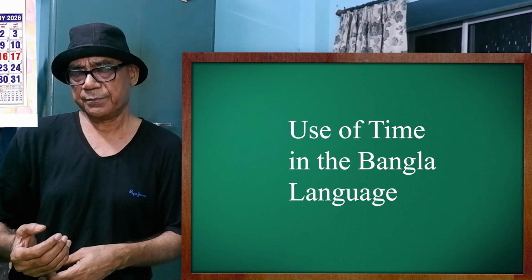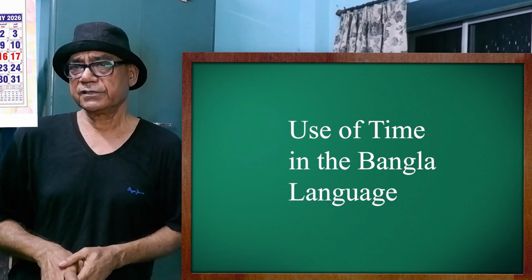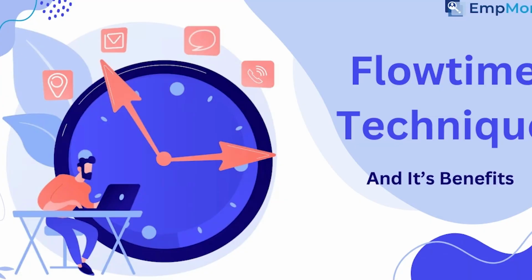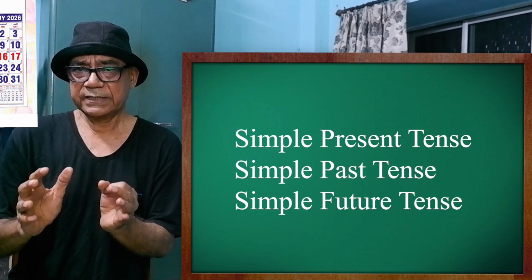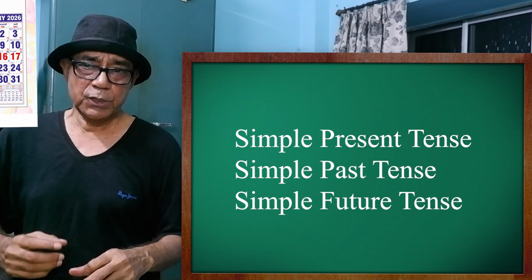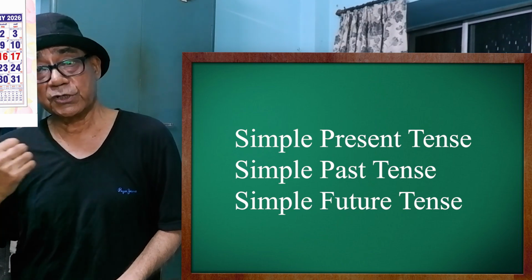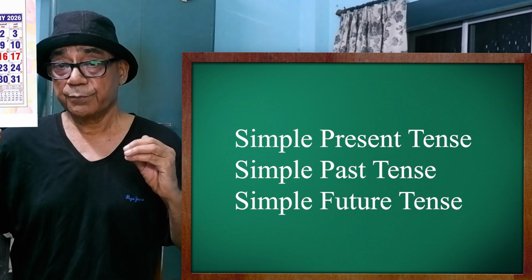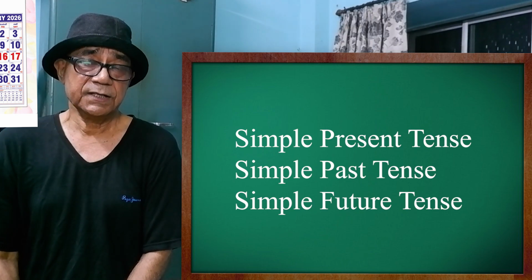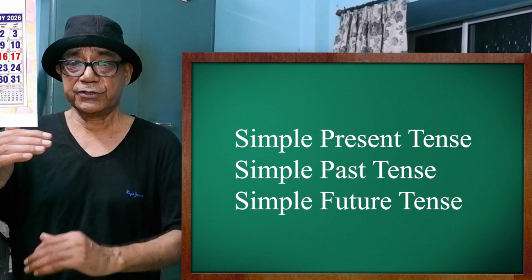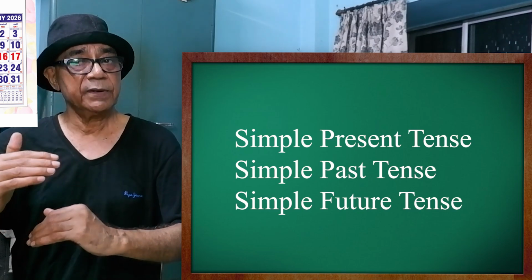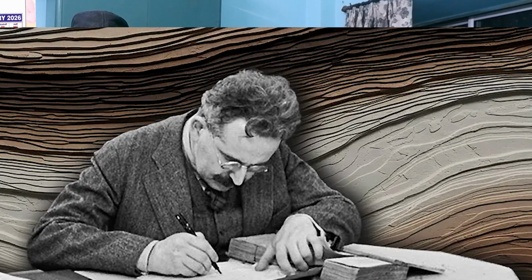And this issue of time, that is tense, is really very difficult because there are no less than a dozen in English and in Bengali also. So I give you a chart to practice. Things will be a little easier, I hope. So today we are trying to discuss simple present tense, simple past tense and simple future tense from two different viewpoints. Let's see from the point of view of persons, first person, second person and third person, singular number and plural number. First person, singular number, I do, I did, I shall do.